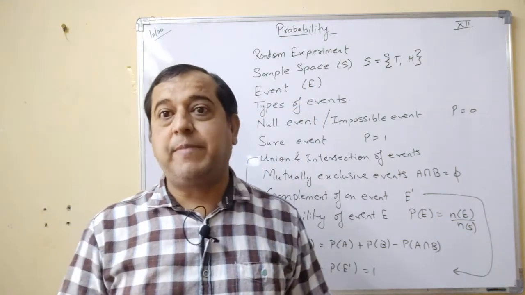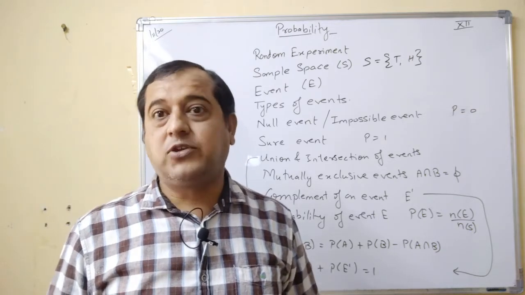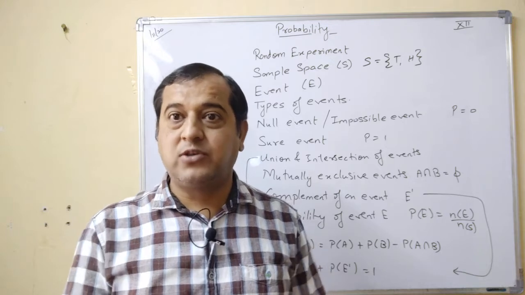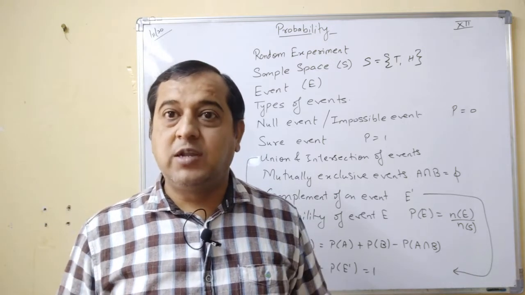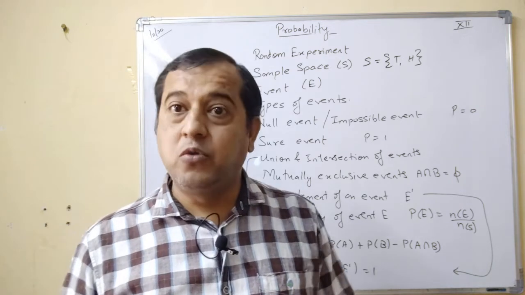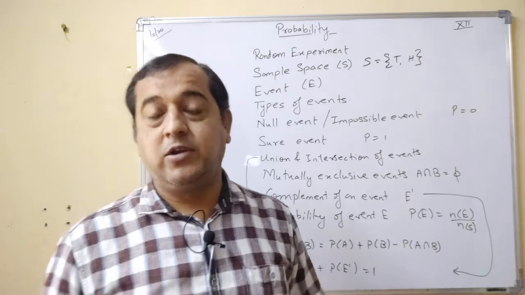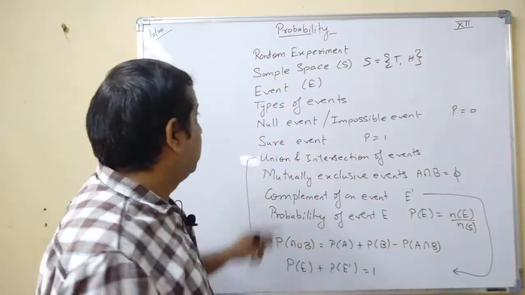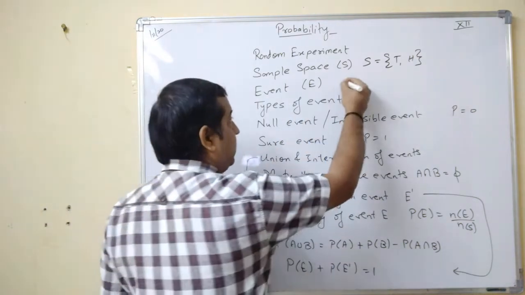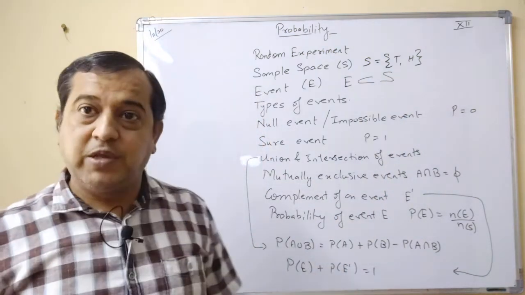Suppose you are the captain of a team and you are having a match. When the coin is tossed, suppose you are asked to say what you want, and you say head. So what do you want? You want head if you have to win the toss. So getting the head is nothing but the event. And what is an event? An event is nothing but a subset of sample space S.